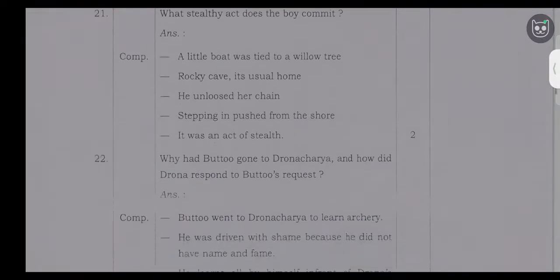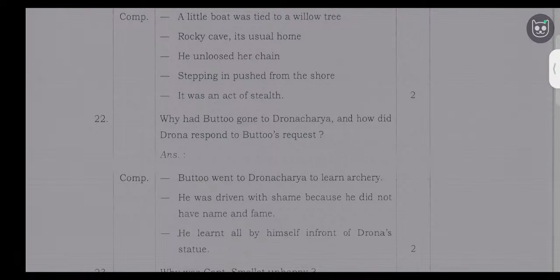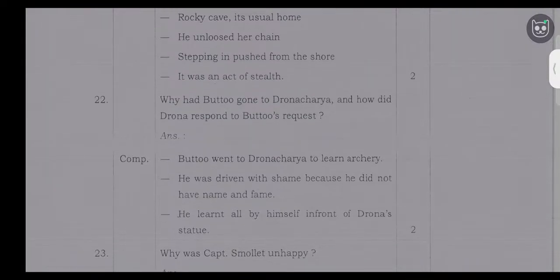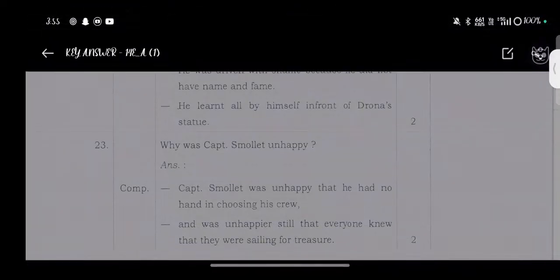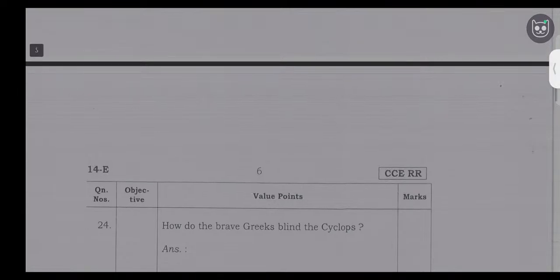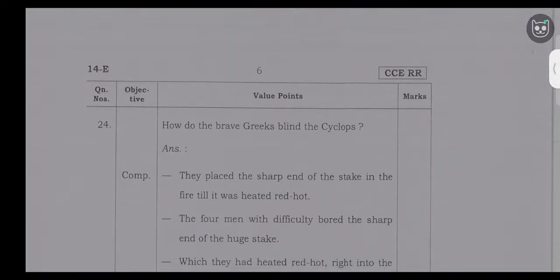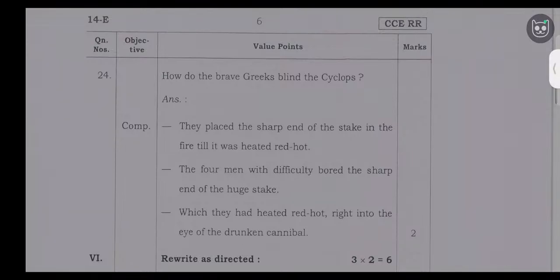22nd question. Request. Bhutto went to Dronacharya to learn. Why was Captain Smollett unhappy? Captain Smollett was unhappy that he had no hand in choosing his crew, and was unhappier still that everyone knew that they were sailing for treasure. How do the brave Greeks blind Cyclops? They placed the sharp ends they had heated red hot right into the eye of the drunken cannibal.